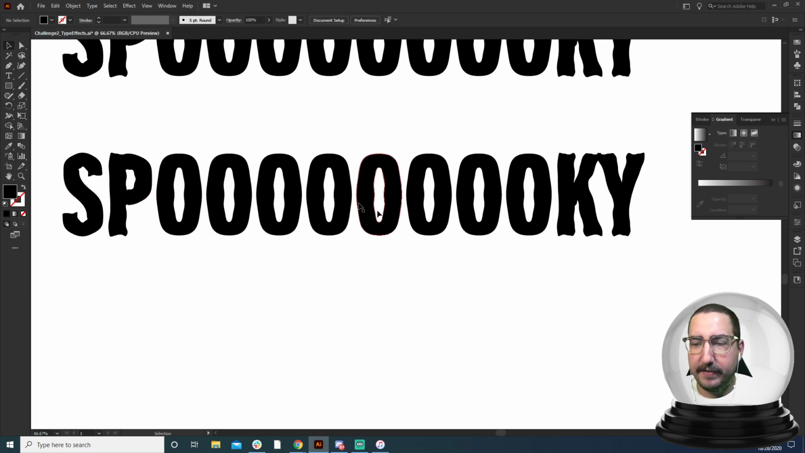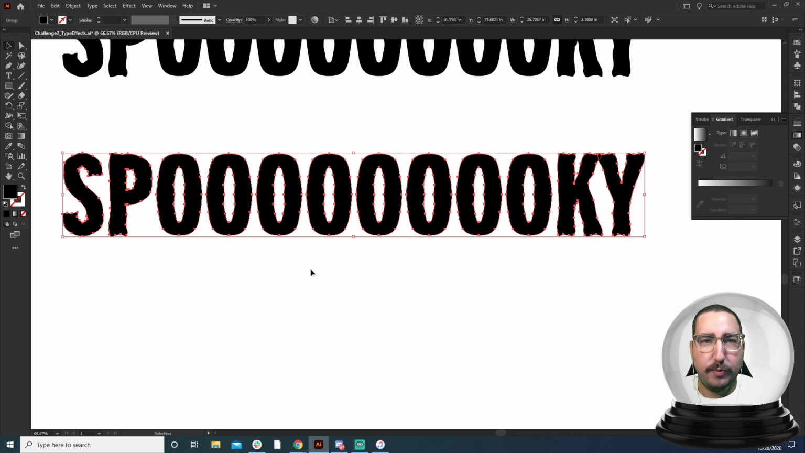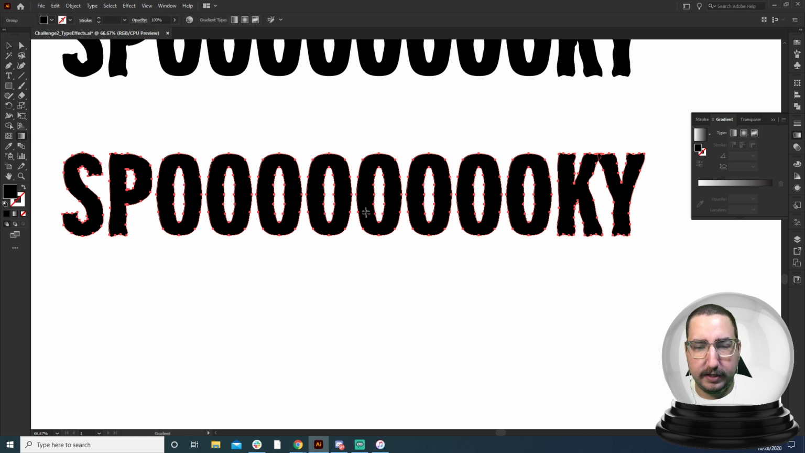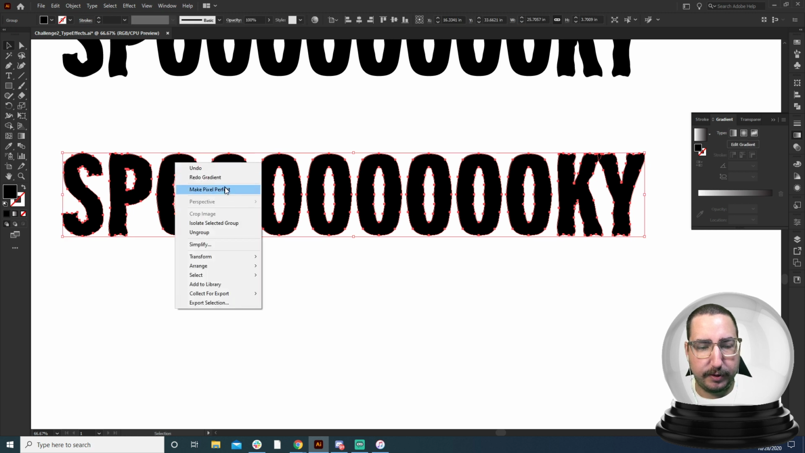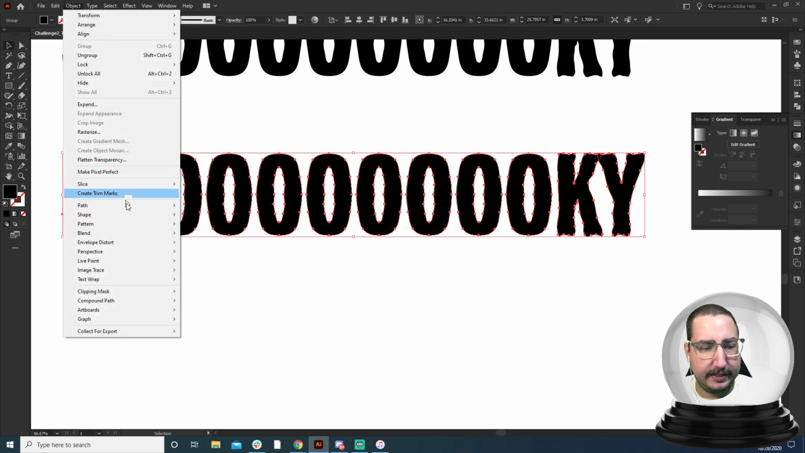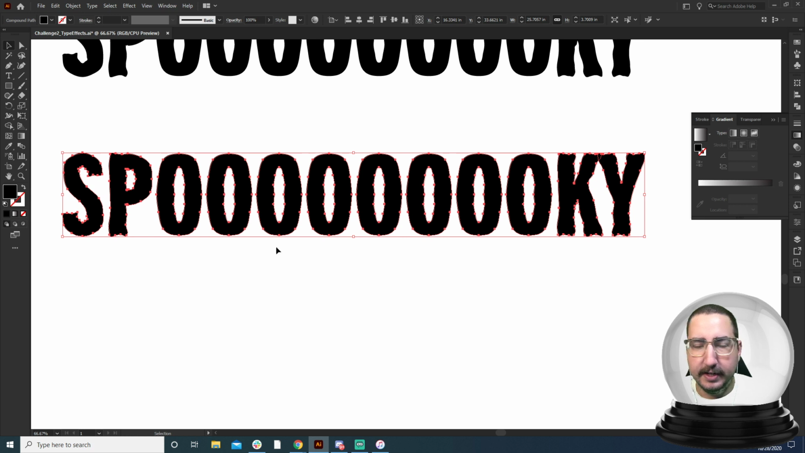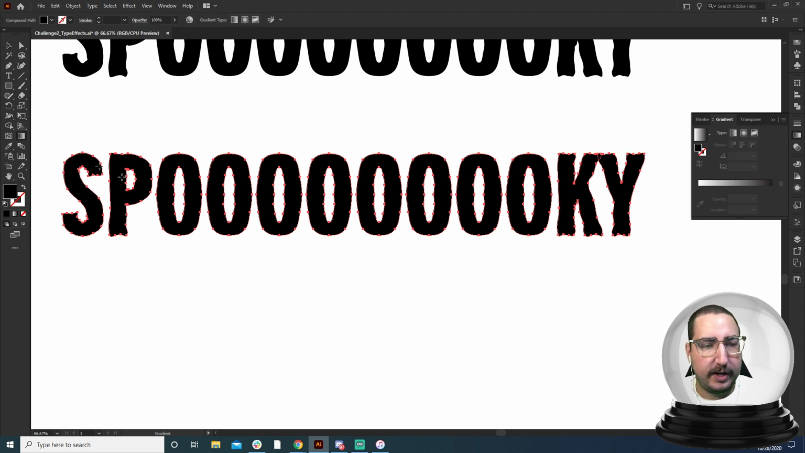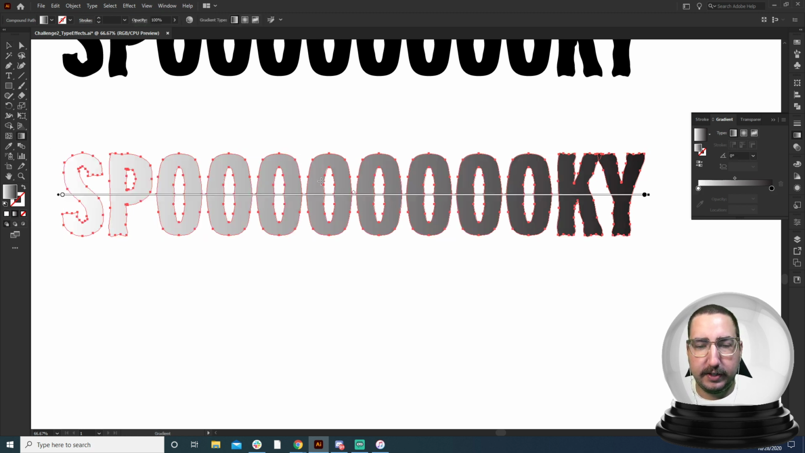So now we have our spooky type, and the way that I want to play with this is to make it fade away. And so we can add in a gradient. So we're going to click on the gradient tool here, and we need to make this a compound path. So we're going to right click and go to Object, Compound Path, and Make. What that does is it takes all of these individual letters and tells Illustrator to treat it as if it is one shape. So we're going to grab our gradient tool, and we're going to click on this word.